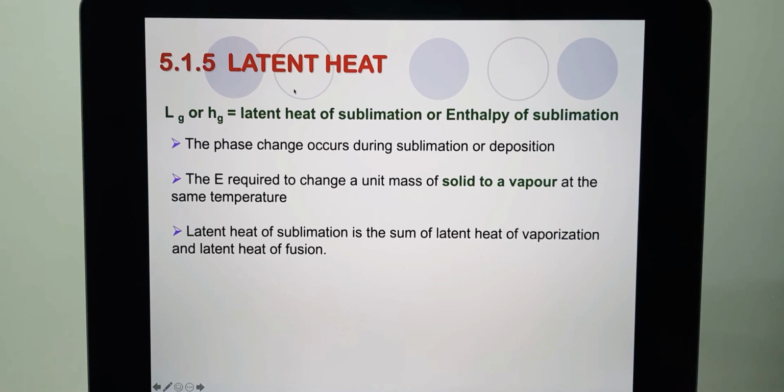LG or HG is latent heat of sublimation or enthalpy of sublimation, whereby the phase change occurs during sublimation or deposition. It is the energy required to change a unit mass of solid to vapor at the same temperature. The latent heat of sublimation is the sum of latent heat of vaporization and latent heat of fusion.